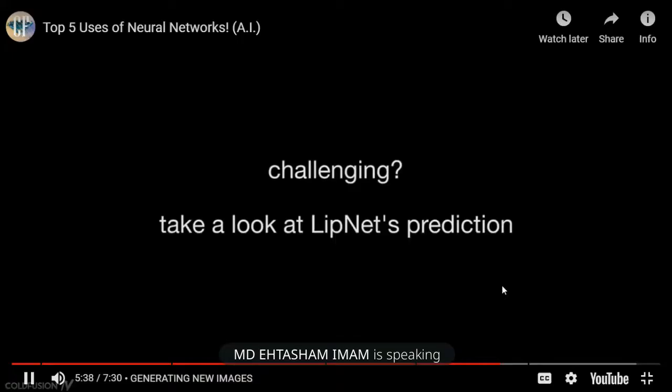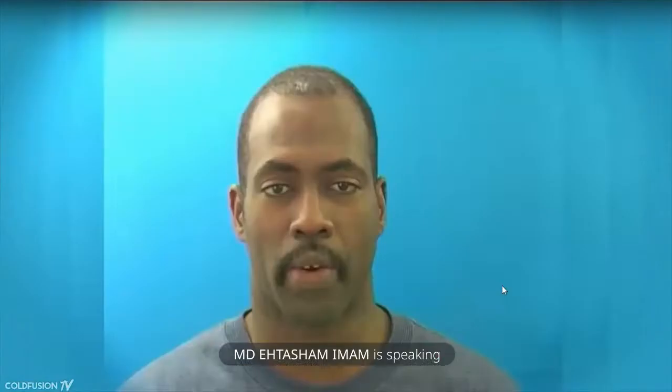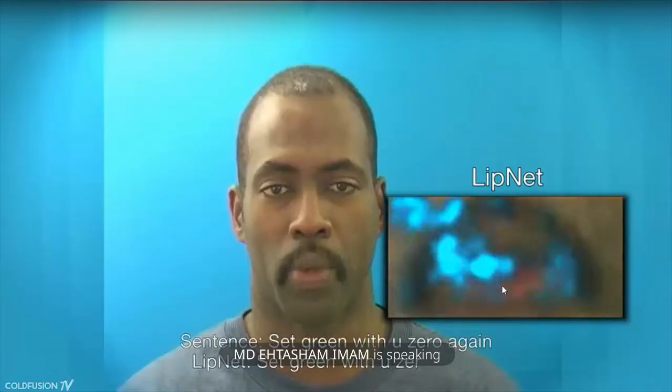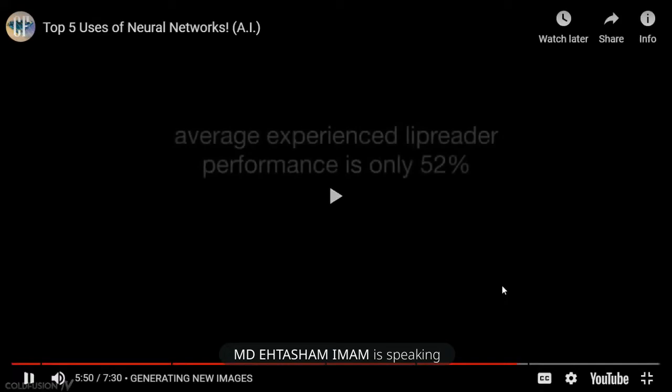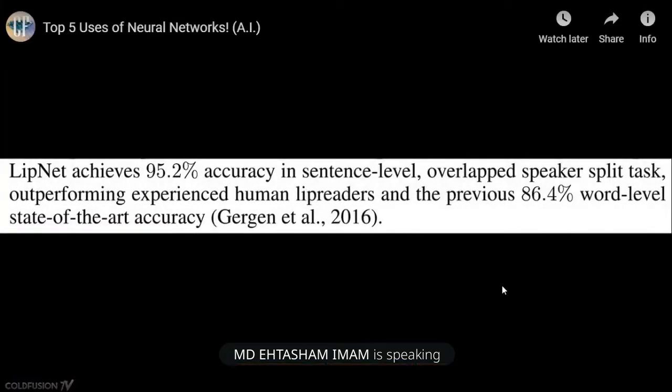By Oxford University and Google DeepMind scientists. This network can watch a silent video of a person talking and convert the mouth movements directly to text. LipNet has reached 95% accuracy in reading people's lips. Okay, it says it has reached 95% accuracy, which means if you speak 100 words, it will be able to say 95 words correctly. An average lip reader has an accuracy of about 50 or 60%.